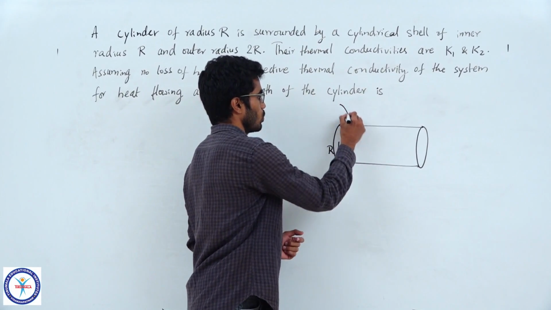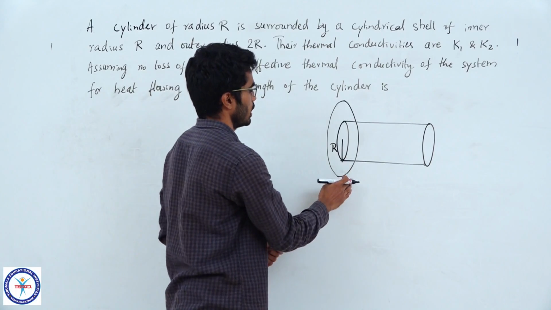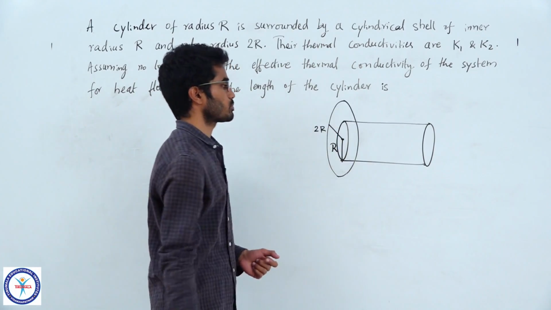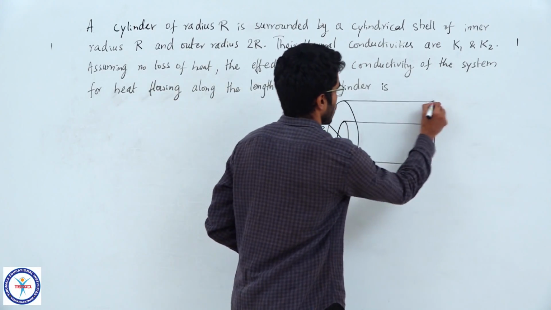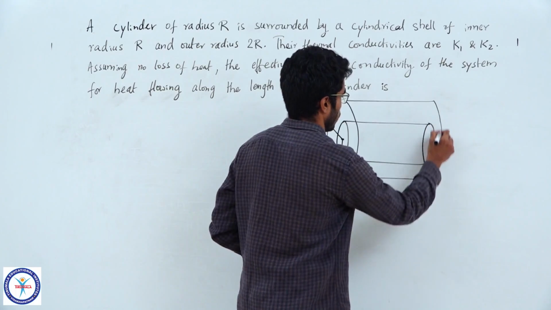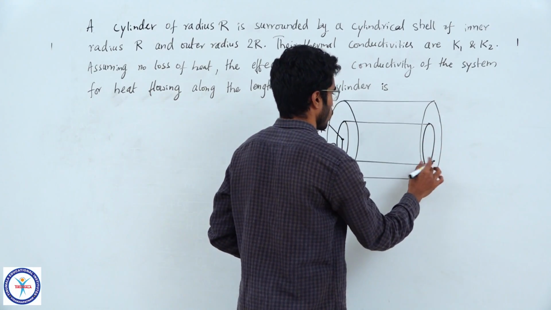So, now you need to take a shell which is surrounding it and its radius is 2R. Let's complete the figure. You should try to visualize the system quickly.